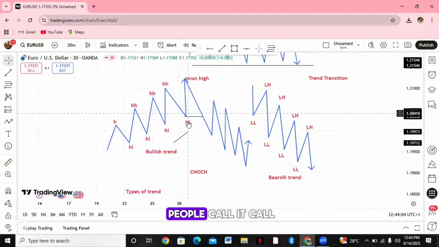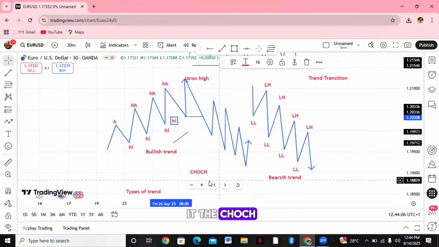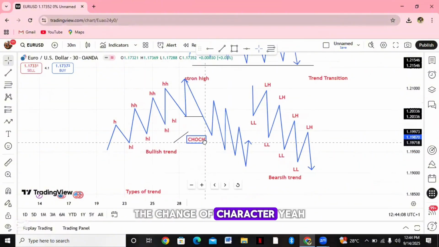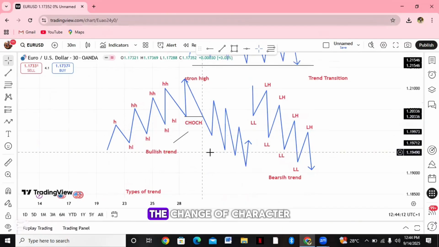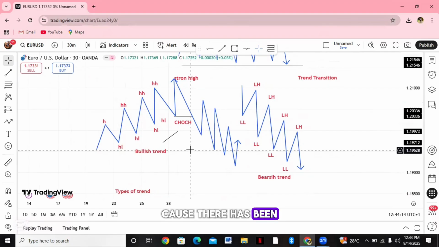Yes, that's what most traders call it. Call it the CHoCH, the change of character. Because there has been a change in the character that we were following before. It was the higher high and the higher low, higher high and the higher low. That was the previous character.